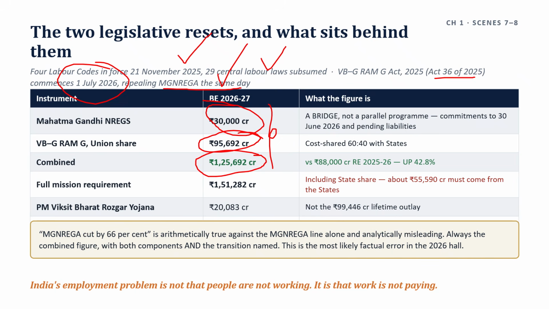Against 88,000 crore in the revised estimate, 2025-2026 budget estimates, revised estimates. So up to 42.8%.